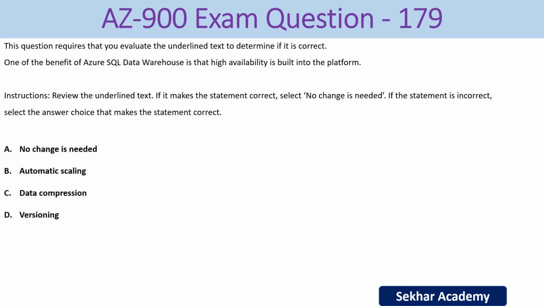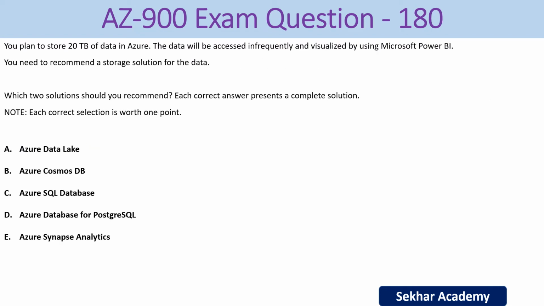If the statement is incorrect, select the answer choice that makes the statement correct. Options we have: A, no change needed, B, automatic scaling, C, data compression, and D, worsening. The right answer is no change is needed. The benefit of the Azure SQL Data Warehouse is that we have high availability, and it is built into the platform. So the right answer is A, no changes needed.